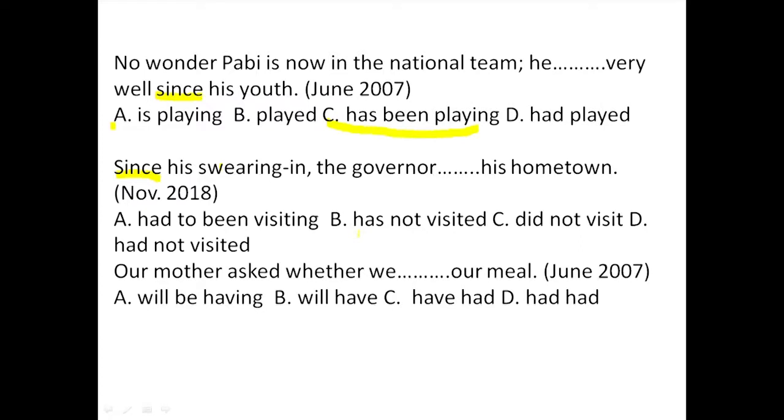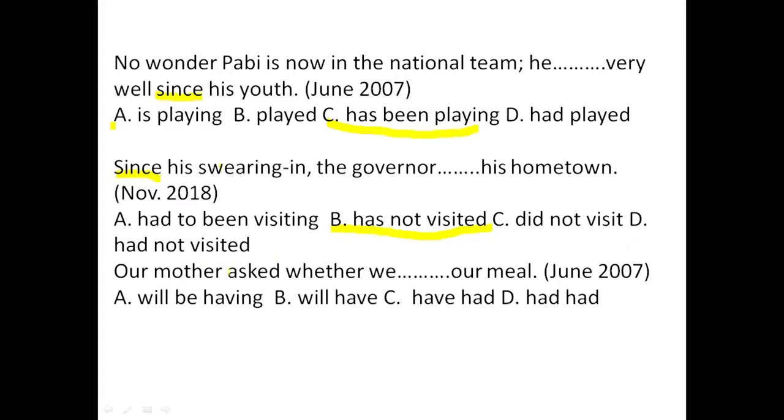B, we have has not visited. Since his swearing in, the governor has not visited. B is our answer for an activity that began in the past and has an idea about the present. Has not visited. Then C: did not visit. No, C is expressing an idea about something that occurred in the past and has no current relevance. So it's out of the case.